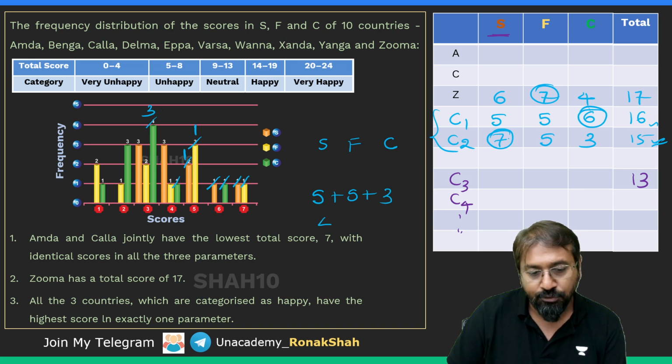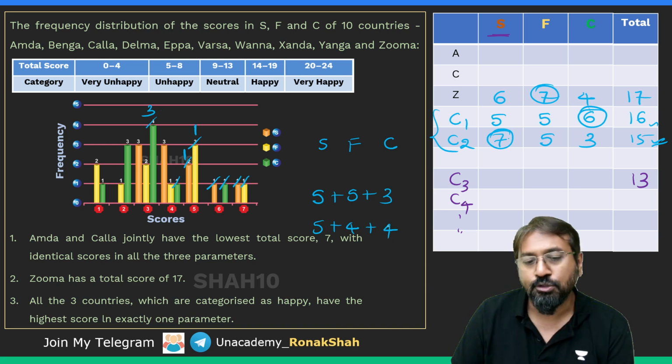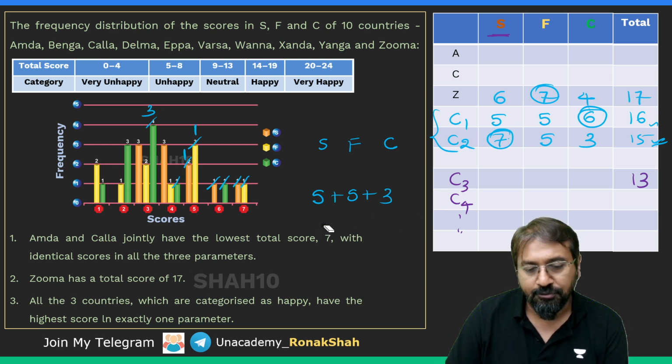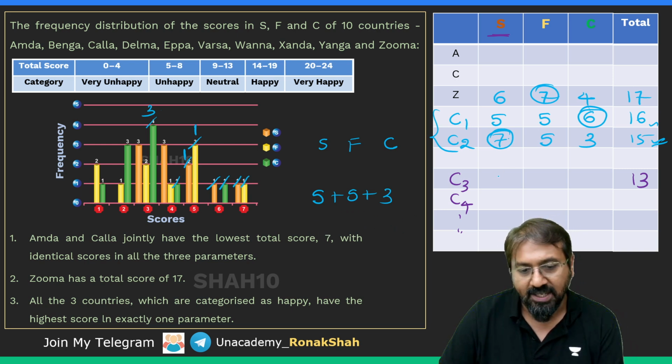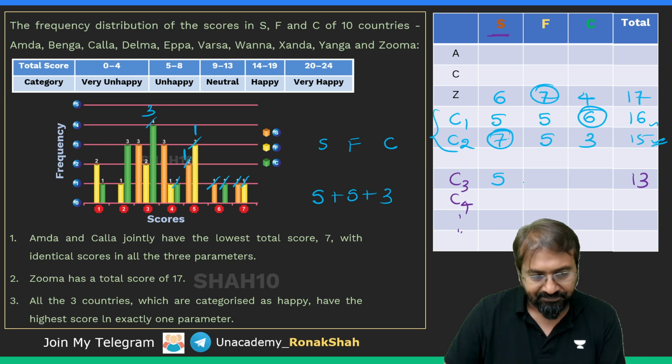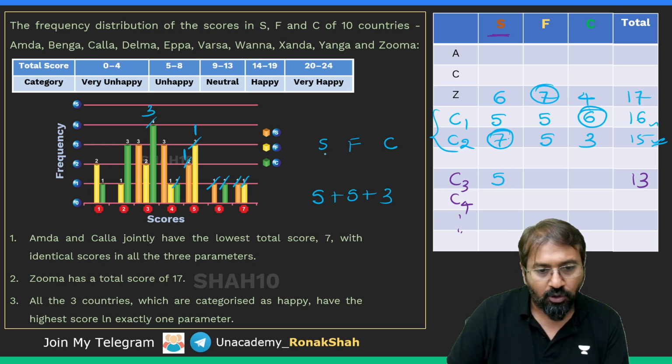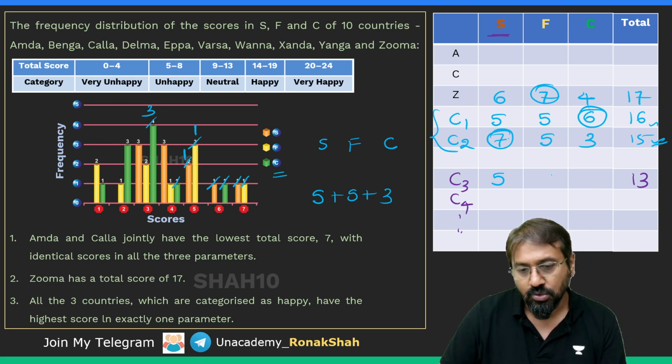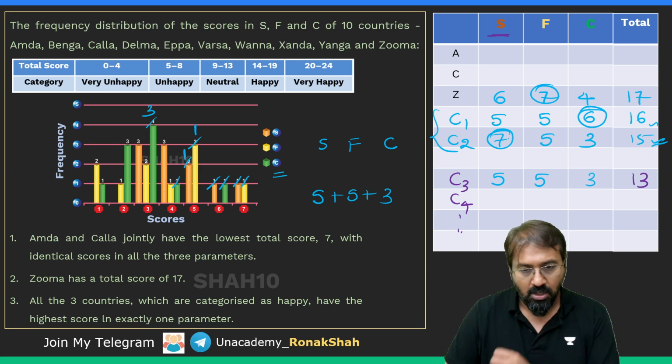Because if you reduce it further, 5 plus 4 plus 4 is also possible. But let's see, first of all, 5, 5, 3. For C there is no score of 5, so it has to be 5 over here, and you'll have to put 3 over here.